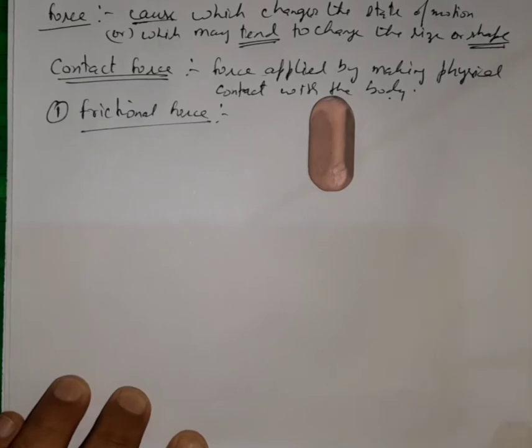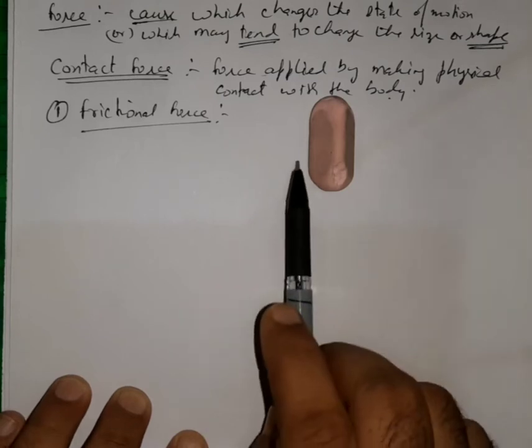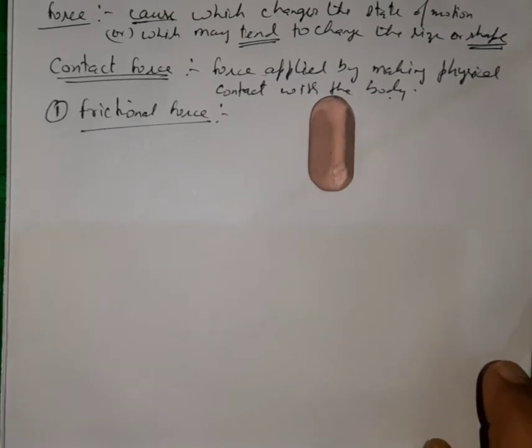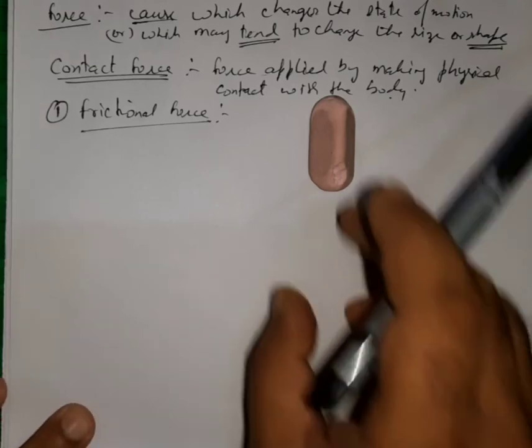So that force is called the frictional force, and that force will act at the surface of contact. So when somebody tends to move on a surface, then the body will also exert a force in the direction opposite to that of the motion. That force is called a frictional force.